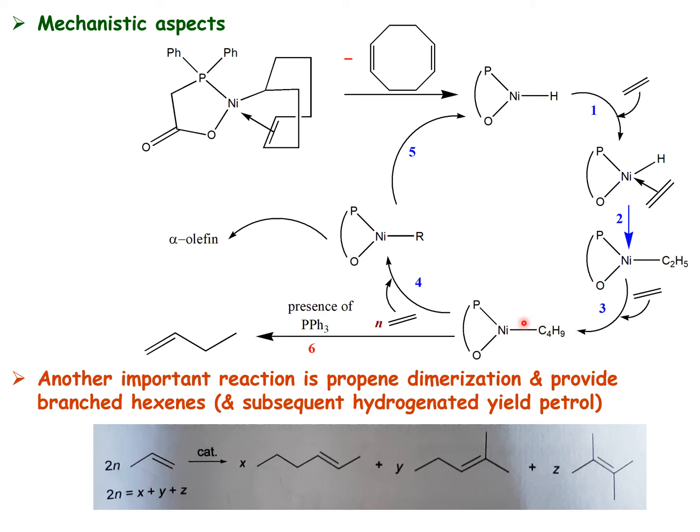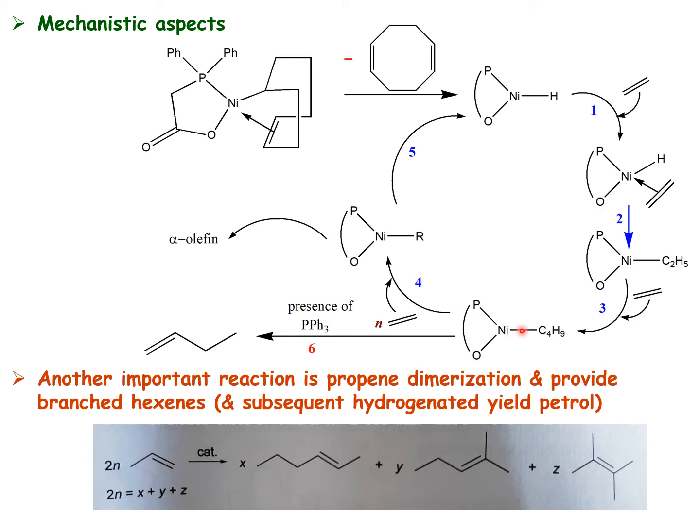Here you can see the metal alkyl bond. In the metal alkyl bond, olefin is inserted. With every subsequent insertion, the chain length of the polymer or oligomer increases. When beta elimination occurs, you get an alpha olefin as a product. Whereas, as I said, when you introduce a phosphine during the reaction, the phosphine is going to coordinate with the metal center.